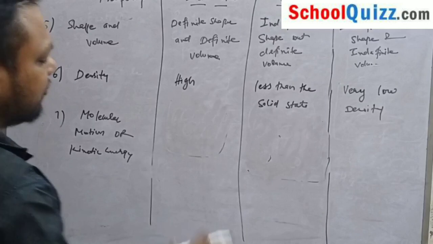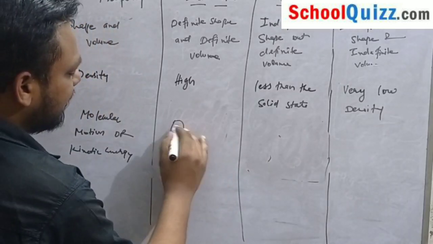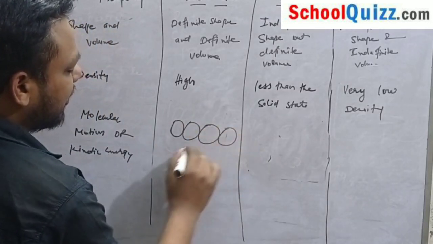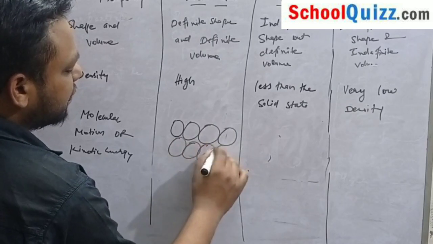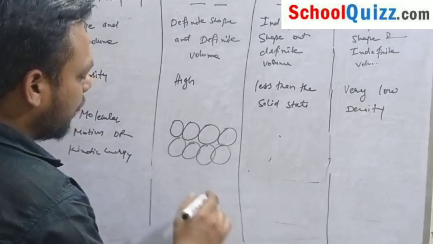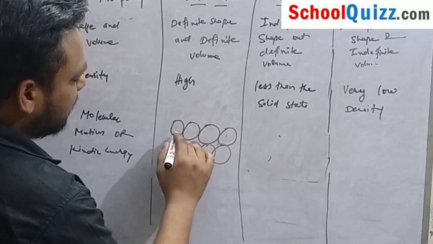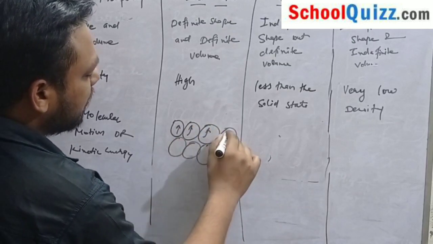As we know, solid particles are quite close to each other. So they can't move, but they oscillate or vibrate on their position.